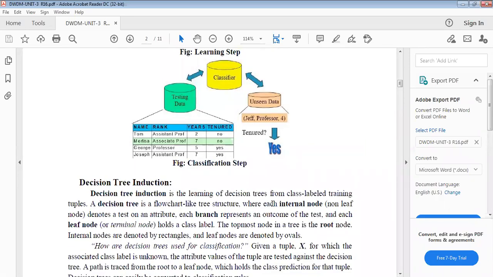Next one is the decision tree induction.